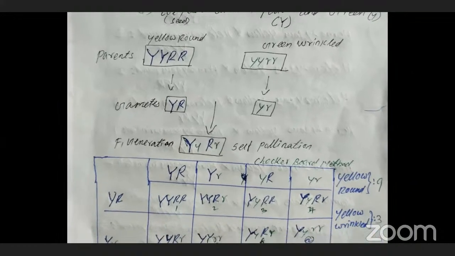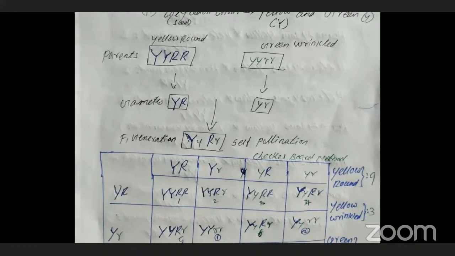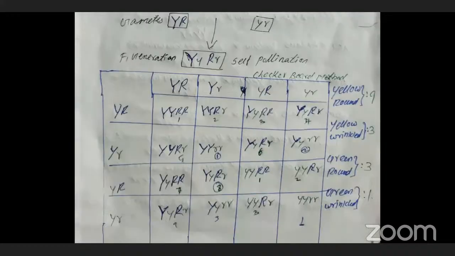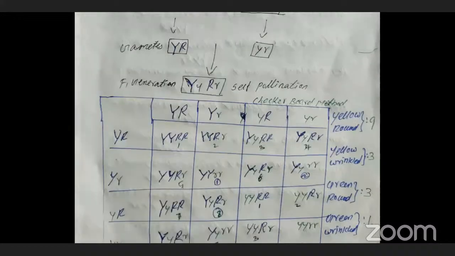I wrote the dominant character in blue and the recessive character in green. When the gametes cross together, we get capital Y, small y, capital R, small r. In the F1 generation, we are getting the yellow round plant.